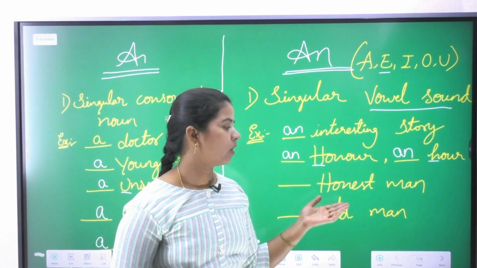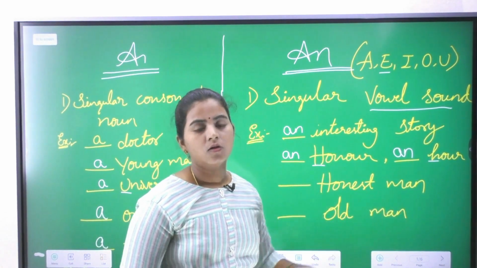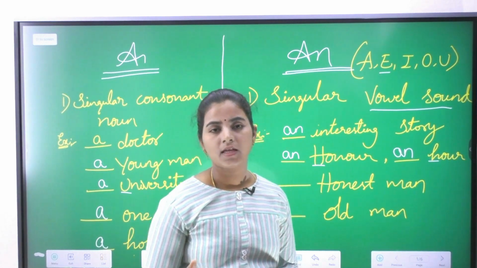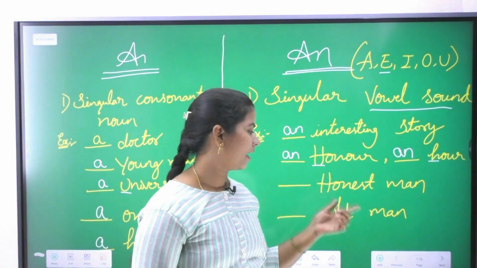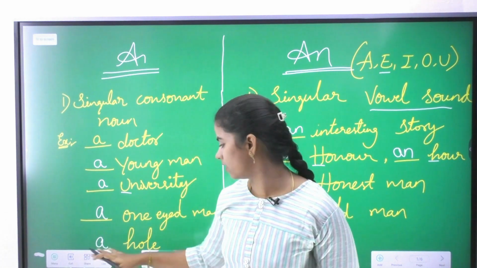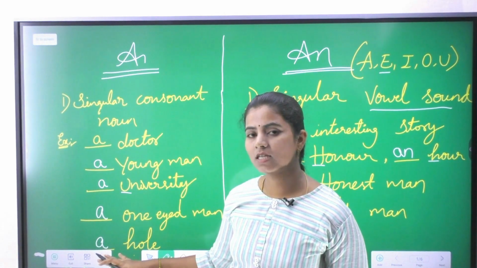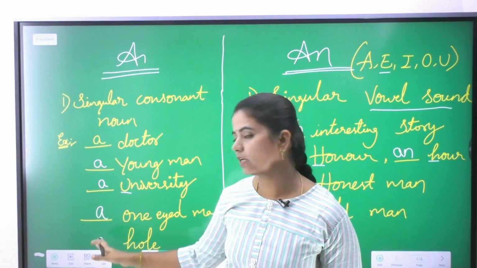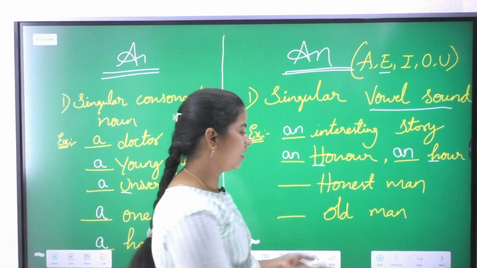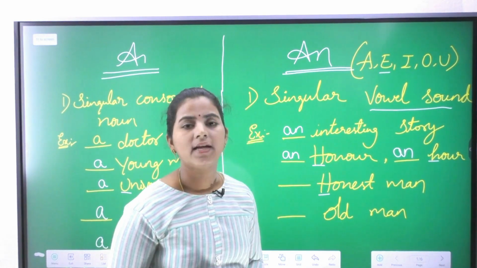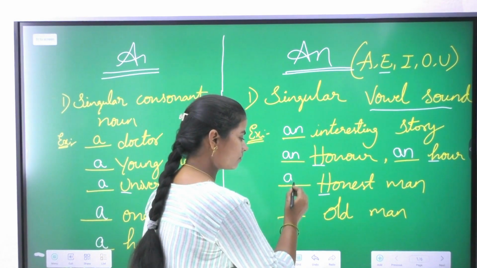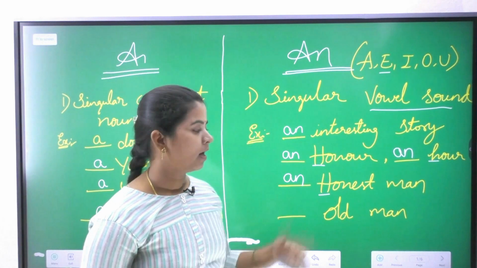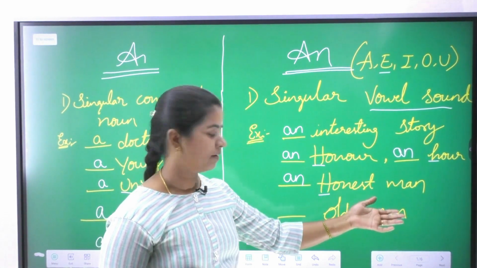In the same way, honest man. Whatever words start with H, it is not compulsory that H is silent. That's why I have given the example here, whole. It starts with the sound of H, so we have written a here. But here the H is silent, so that's why we write an here: an honest man.